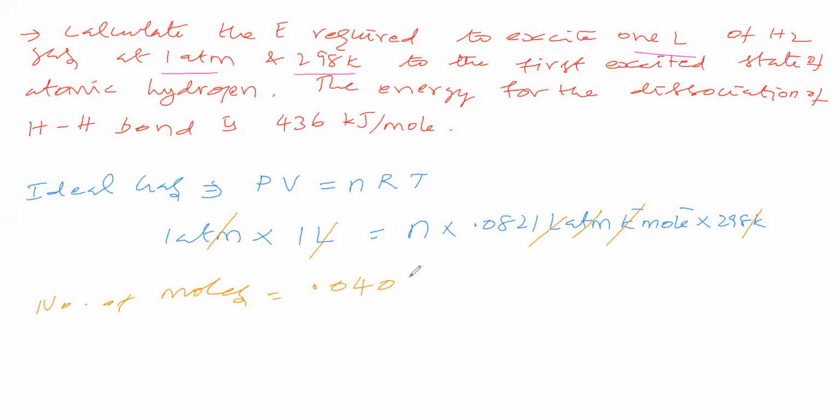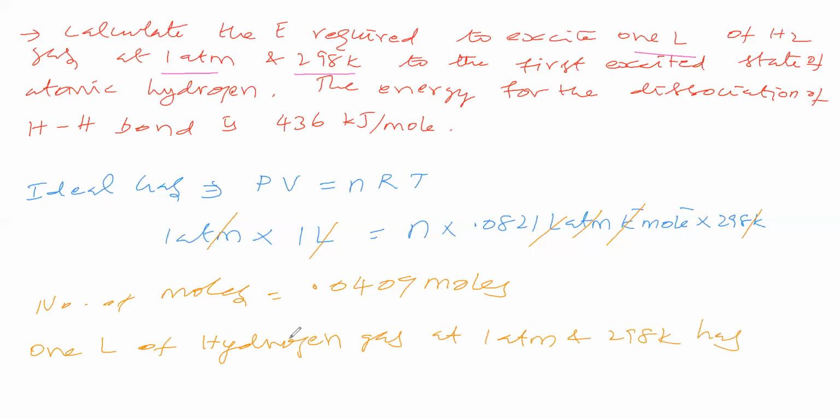It is 0.0409 moles. That means what this statement says: 1 liter of hydrogen gas at 1 atmosphere and 298 Kelvin has how many moles of hydrogen?